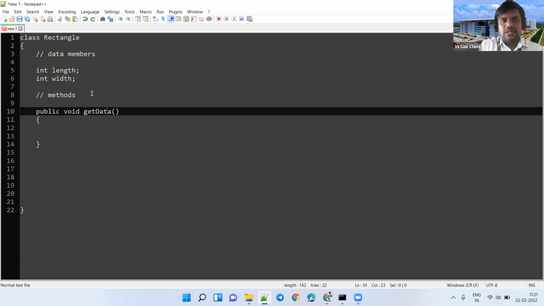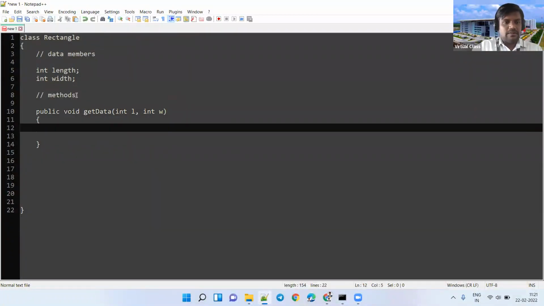getData has to take two parameters, because whatever parameter values we pass when calling, those values have to be assigned to the length and width. That is the idea: int L, and one more integer, int W. How can we write Java statements to assign these L and W values to the data members, that is, length and width? Can anyone tell me how we can assign L and W to length and width?